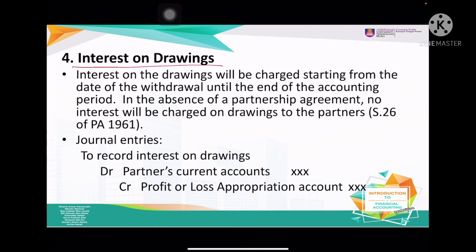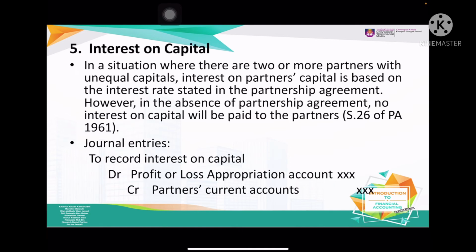Alright, interest on drawing. So why do we charge this one? Because to ensure that the partner will not take the drawing for granted, right? For example, it's going to be charged from the starting date of the withdrawal, to make sure that they do not have much drawing or more drawing in their account. So the general entries are debit partner's current account and credit profit and loss appropriation account.